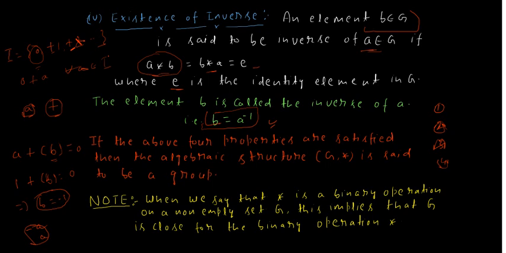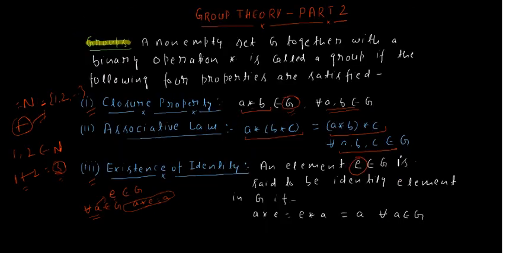Now we have an important note. When we say that star is a binary operation on a non-empty set G, this implies that G is closed for the binary operation star. It means if G is a non-empty set with respect to binary operation star, then it is automatically clear that G is closed with respect to star. If we skip the closure property, it doesn't affect the definition of the group.